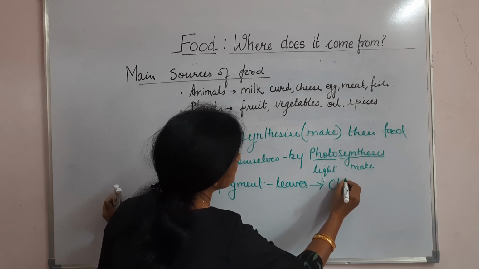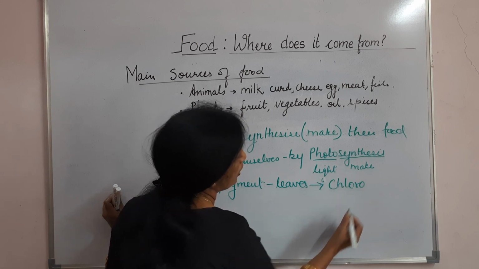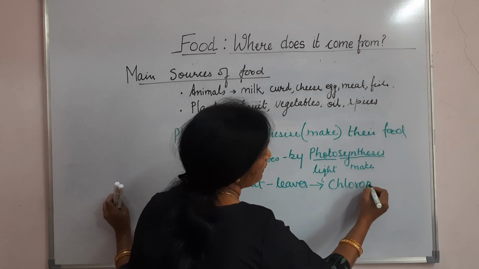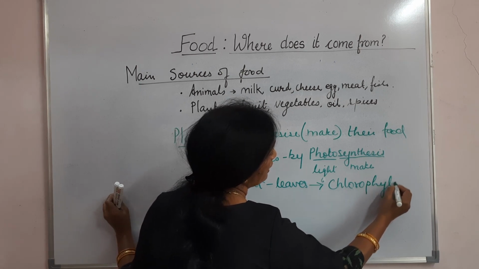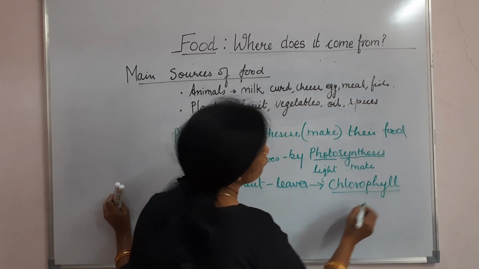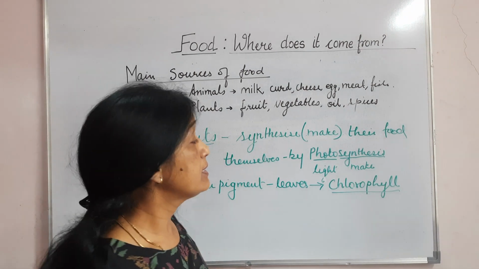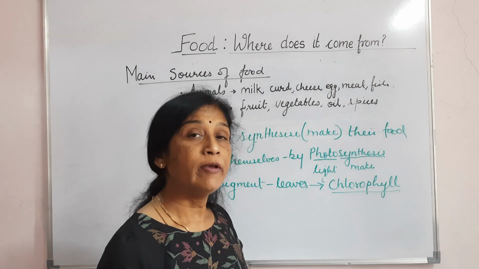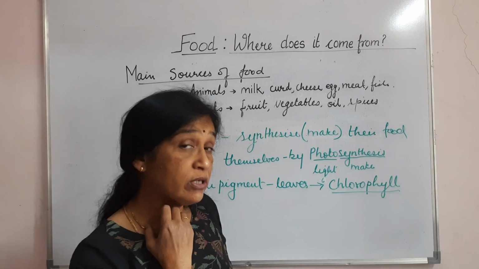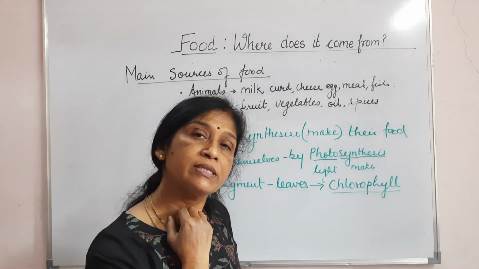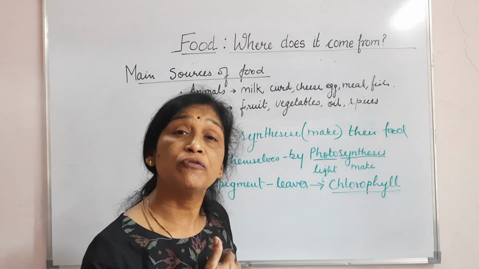That is CHLORO, chloro, PHYLL. Chlorophyll. Learn the spelling. Okay. CHLORO. Chloro. PHYLL. What is chlorophyll? It's a green pigment present in the leaves or green parts of a plant.